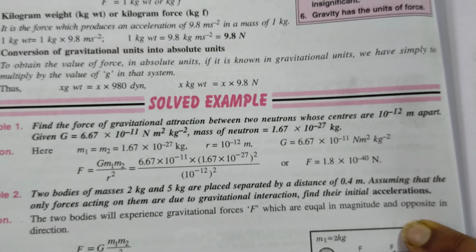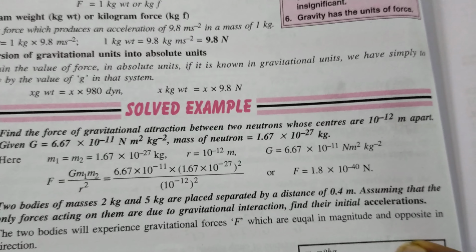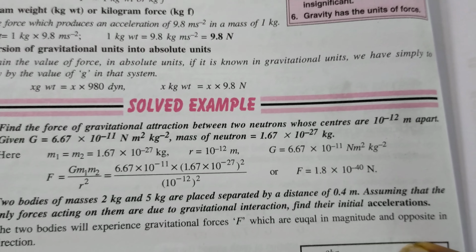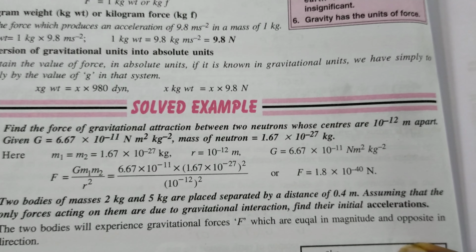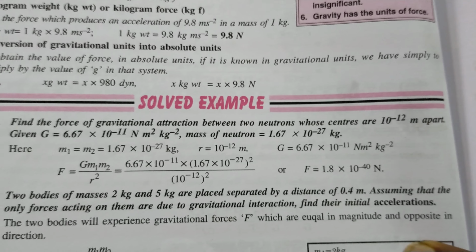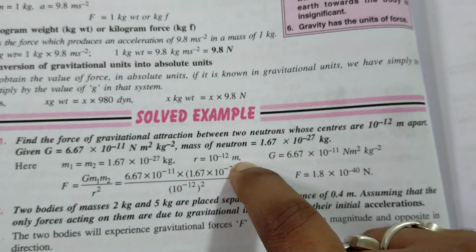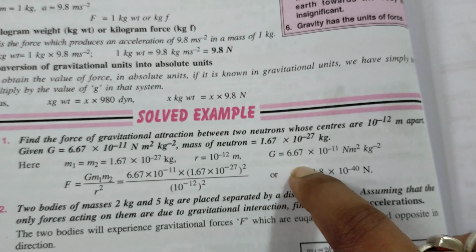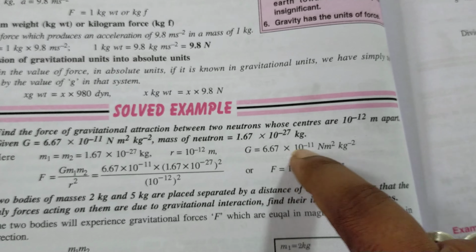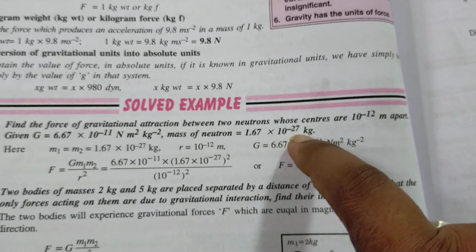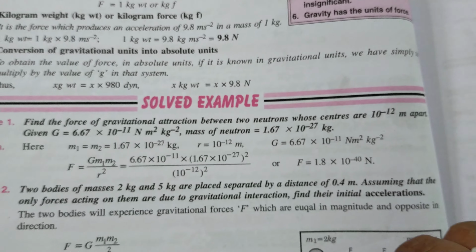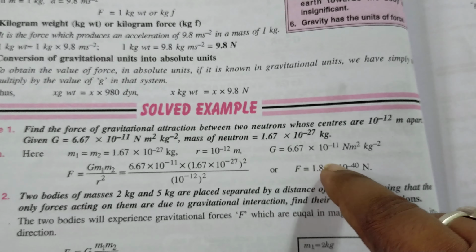So you see, in this question we have to find the force of gravitation. The masses of the two bodies are also given. Here the bodies are the neutrons, and the distance between both the neutrons is also given here. So m1 and m2 are given, the distance is also given, and capital G, this value is fixed, that means we have to memorize it, and it is also given in the question. Sometimes it is not given, right? So we have to remember this value.